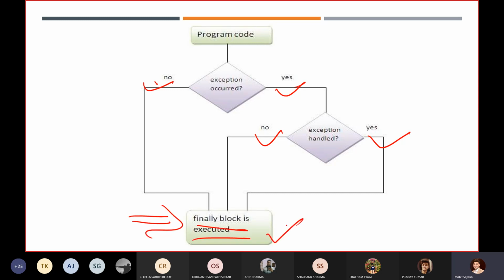This is very important because sometimes students will be given a question asking what the output will be, and if you have a conceptual doubt about the finally block, you will say that only when we get an exception will the finally block get executed. Remember, using this flow chart we can say that in all possible cases, if you have written a finally block, there is a 100% chance that it gets executed.